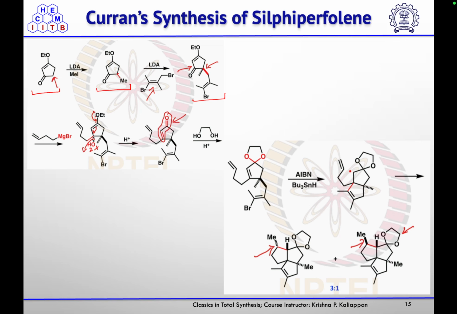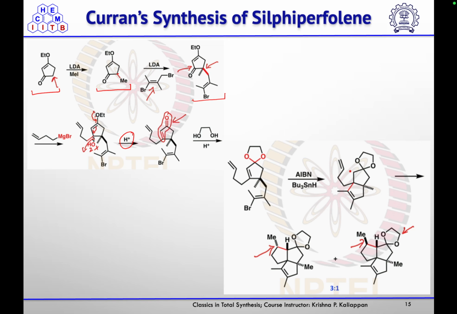Then you are treating it with allyl Grignard, so that will react with your ketone to give you the 1,2-addition product, and then under acidic conditions, or during acidic workup, this enol ether will get hydrolyzed. First the OH will convert into a good leaving group, and then ether hydrolysis will take place to give you the alpha,beta-unsaturated ketone.